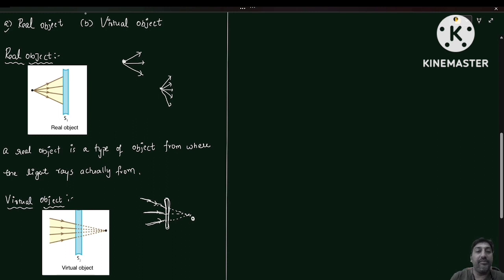So till now, we have discussed what is meant by real object and virtual object. Now next, we are going to discuss different types of images, like a real image and a virtual image. So what do you mean by real image and what do you mean by virtual image?